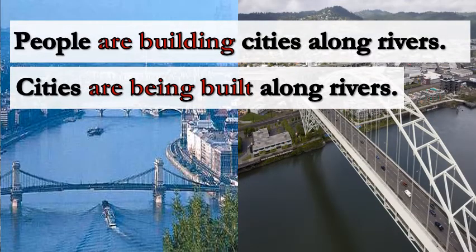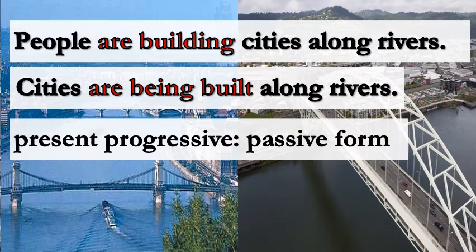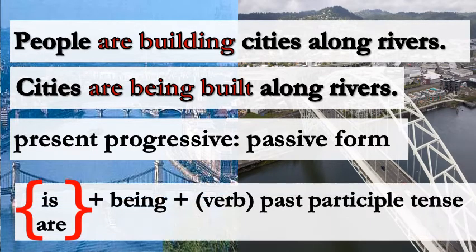Let's see the answer. Cities are being built along rivers. Present progressive passive form. It consists of object plus is or are.